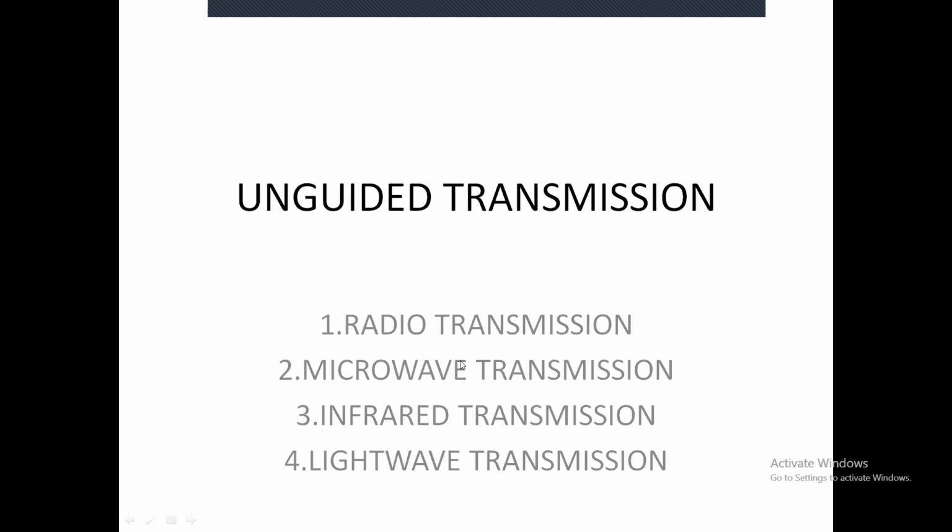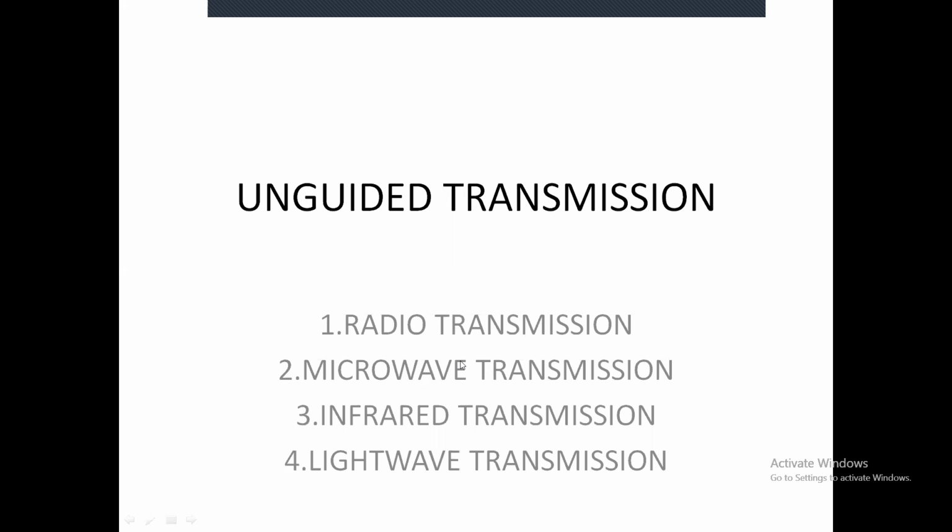This is different from radio transmission. In microwave transmission, we need to have a setup at the receiver and sender. We need a receiving antenna at the receiver to receive the beam.